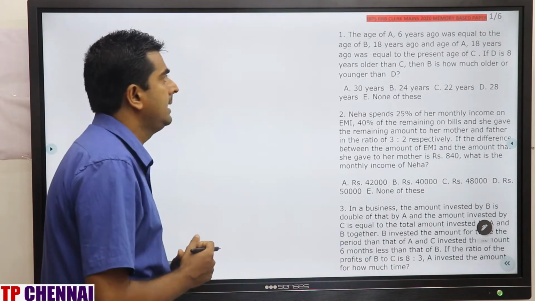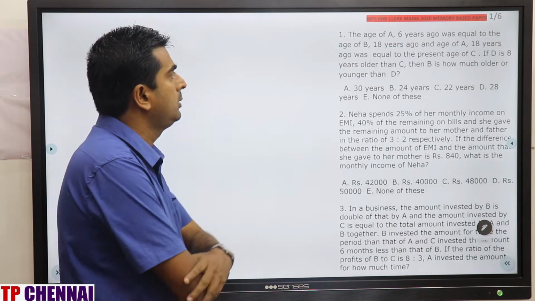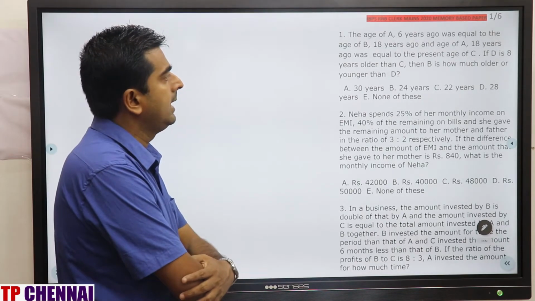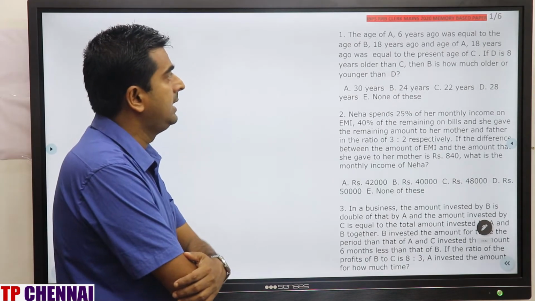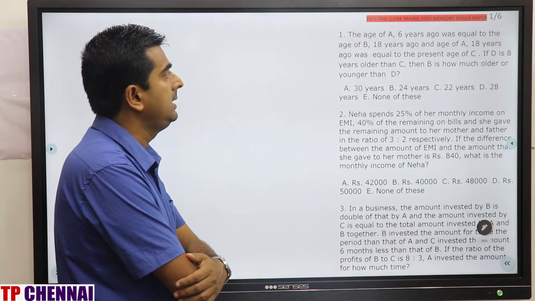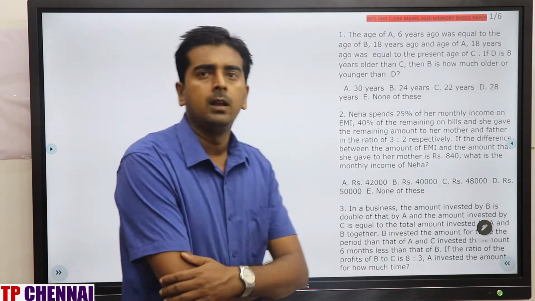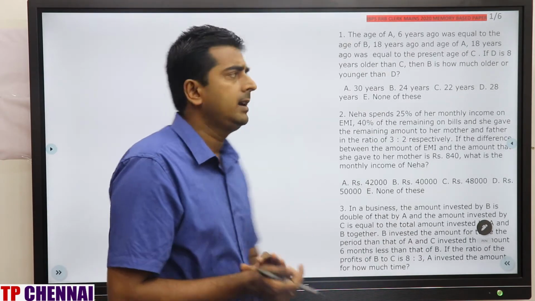First one: the age of A 6 years ago was equal to the age of B 18 years ago, and the age of A 18 years ago was equal to the present age of C. If D is 8 years older than C, then B is how much older or younger than D? All questions are moderate level, right? We will see one by one.